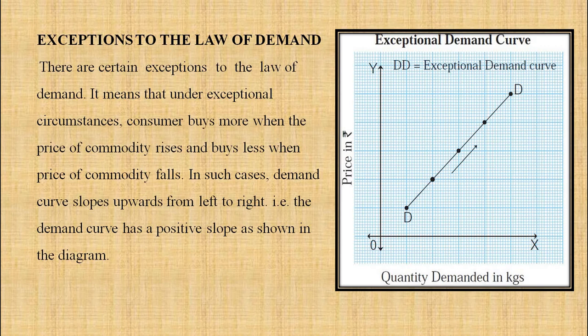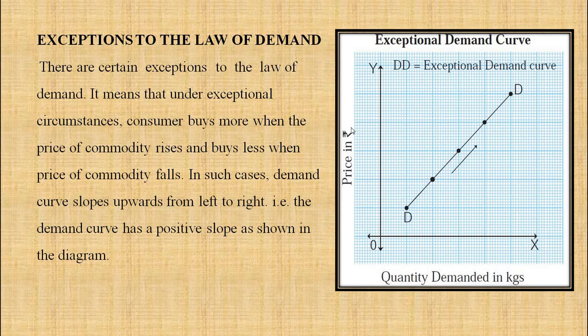So the consumer does not behave according to the law, because our law states higher the price, lower is the demand; lower the price, higher is the demand. But sometimes, though the price is higher, the consumer buys more, and when the price falls, he buys less. So they are called exceptions to the law.